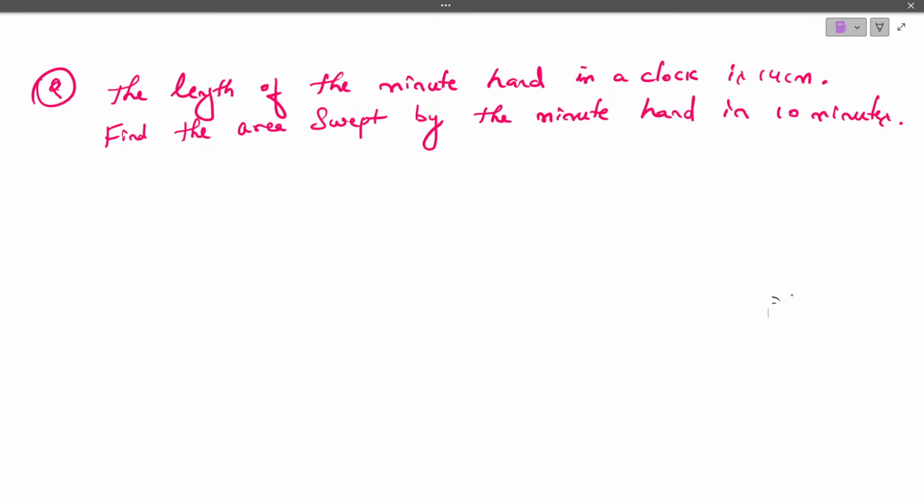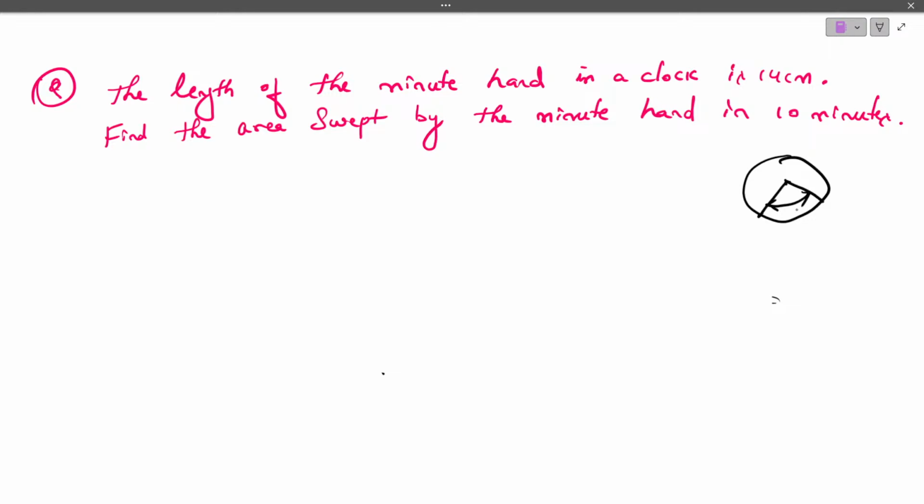Shall we solve this? Now, what are they asking? Area swept by the minute hand. Suppose the minute hand is here, the minute hand will sweep an area in 10 minutes.